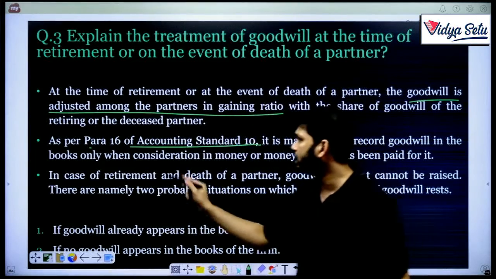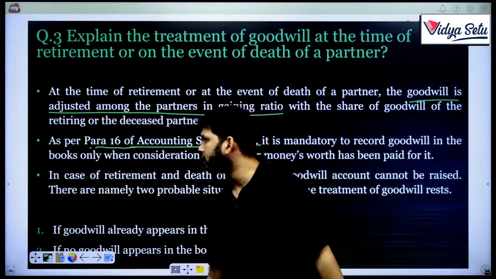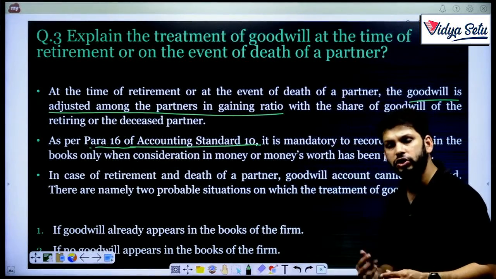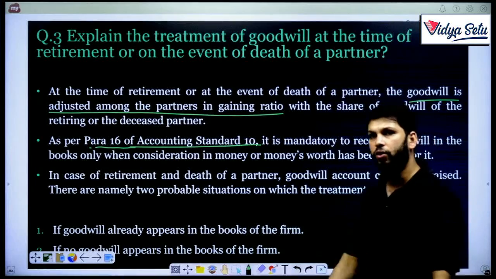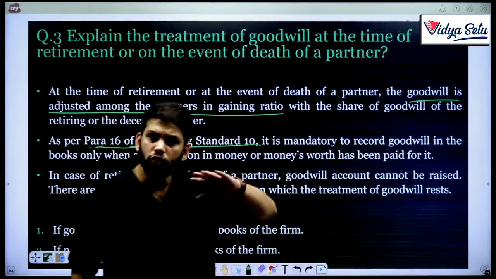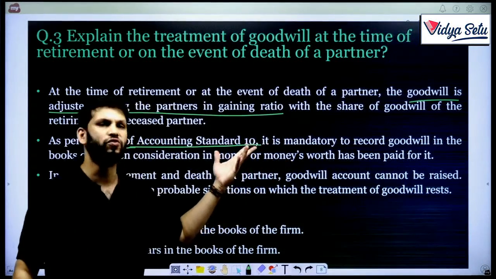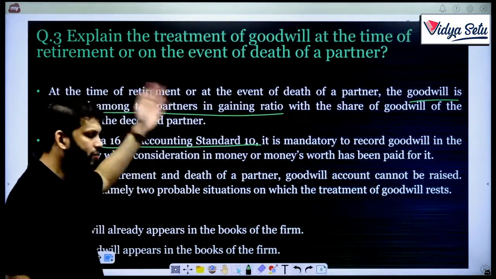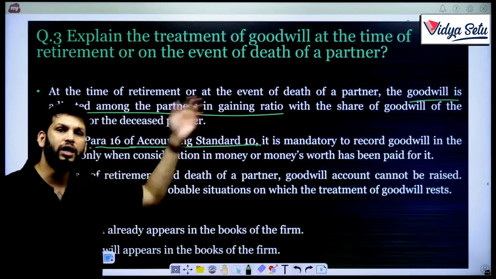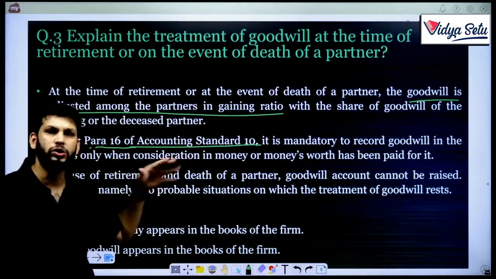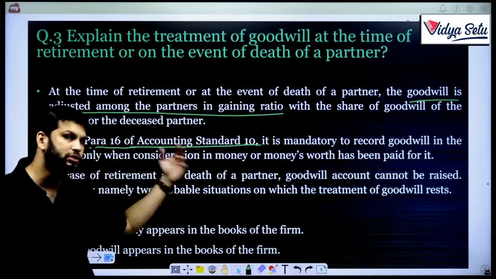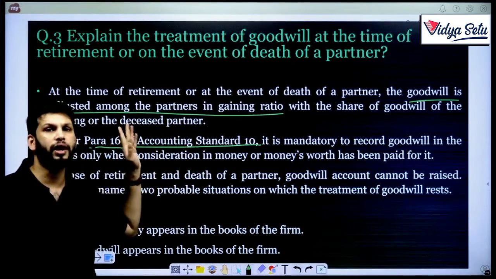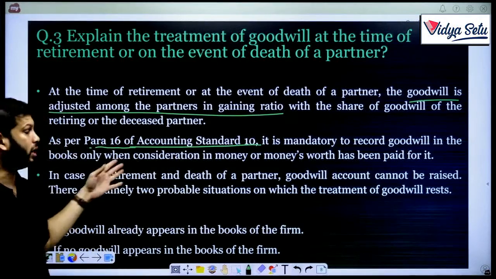Why do you have to remember this? Because this can be asked in the question or in the viva, when you are appearing for the practical examination in your school. Para 16 of Accounting Standard 10 says that you cannot just write goodwill out of your own whims and wishes, like thinking my goodwill should be 10 crore rupees. Only if you have paid for it. For example, the other firm's worth was 5 crores and you paid 15 crores because you desperately wanted to buy that firm, then you can write down 10 crore as goodwill, otherwise you cannot.